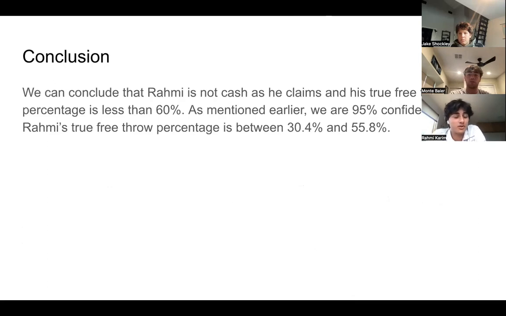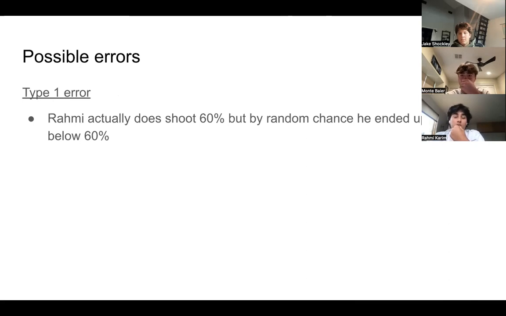Thank you, Monty. So our conclusion: we conclude that Rami is not cash, as he claims, and his true free throw percentage is less than 60%. As mentioned earlier, we are 95% confident that Rami's true free throw percentage is between 30.4 and 55.8. So possible errors: we chose the type 1 error, where Rami actually does shoot 60%, but by random chance, he ended up shooting below 60%.